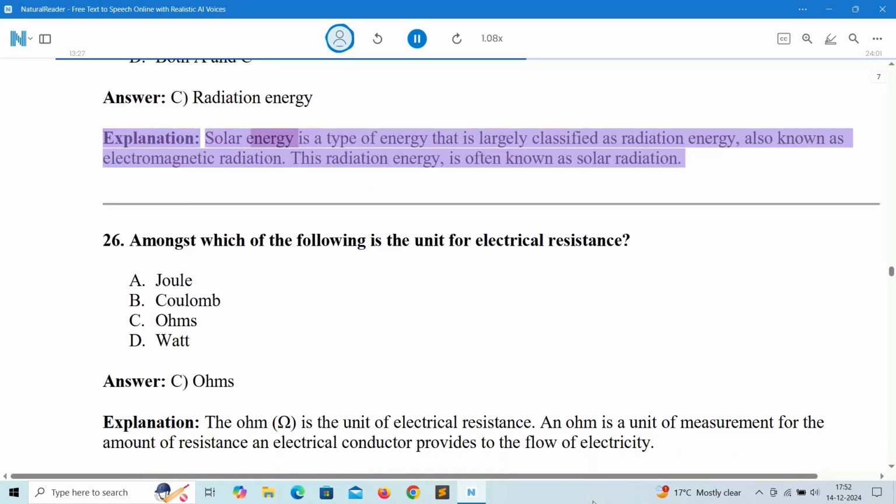Explanation: solar energy is a type of energy that is largely classified as radiation energy, also known as electromagnetic radiation. This radiation energy is often known as solar radiation.